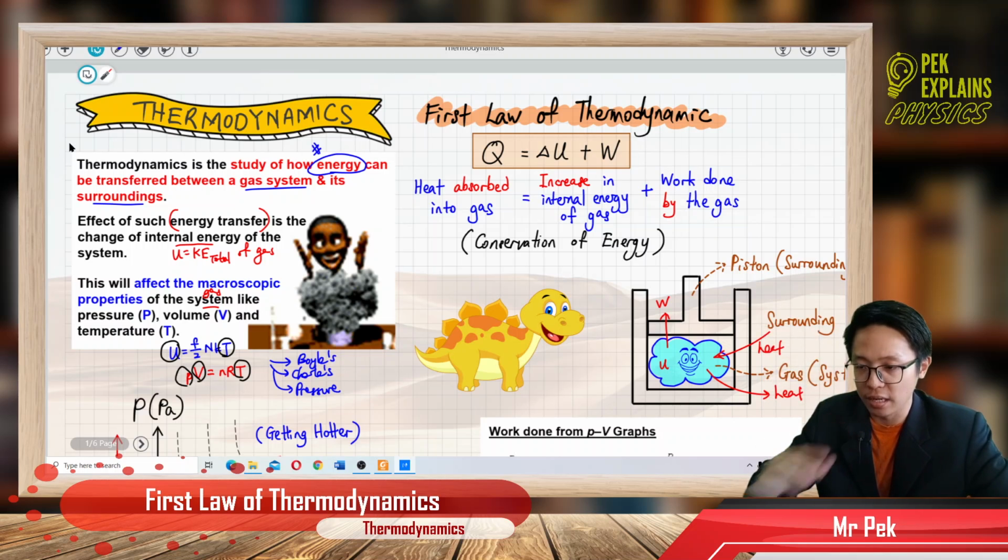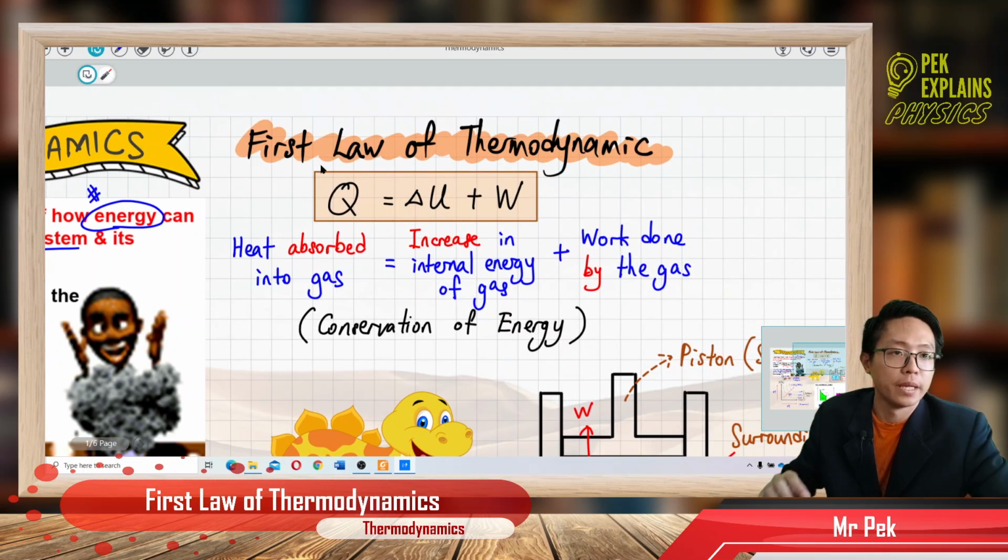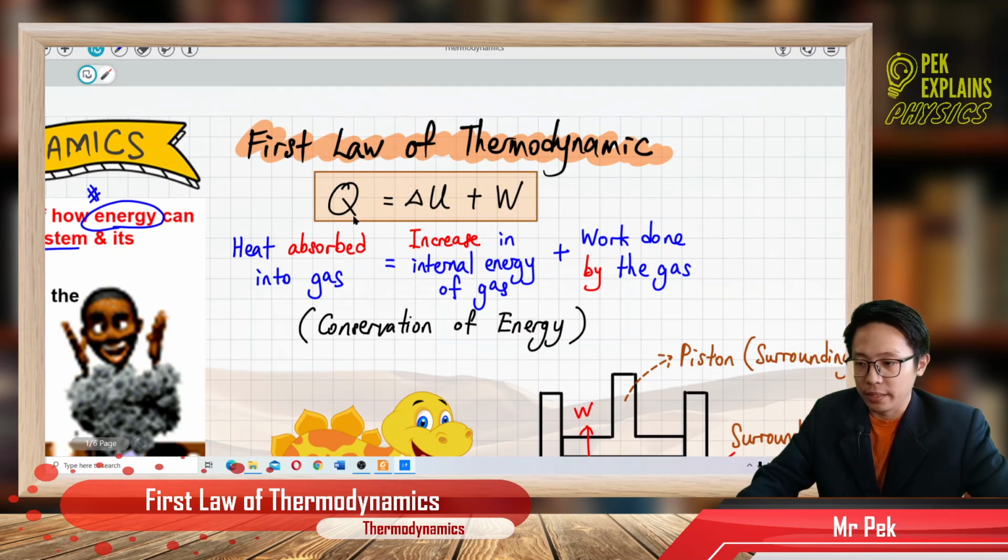So now, let us look at the first law of thermodynamics. What is actually the first law of thermodynamics? The first law of thermodynamics is this formula. Q is the heat. The heat equals the change in internal energy plus work done. What is Q? Heat. Delta U is the change of internal energy, and W is the work done.